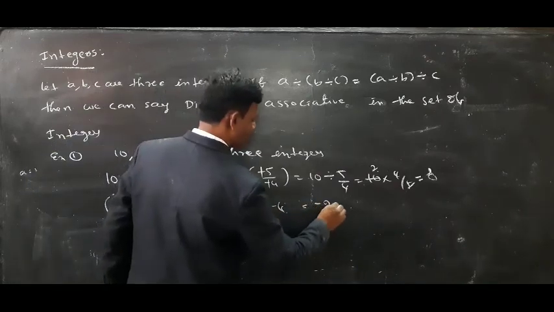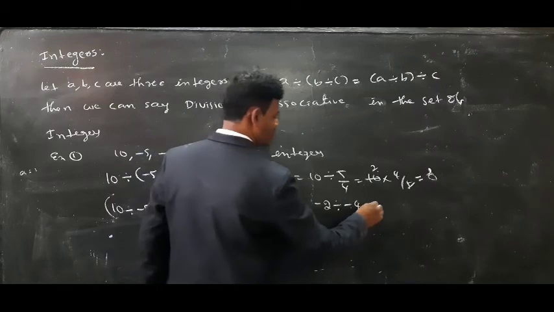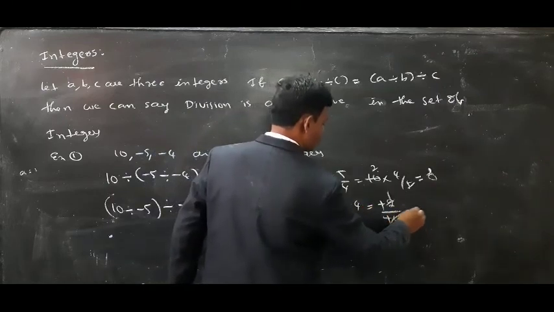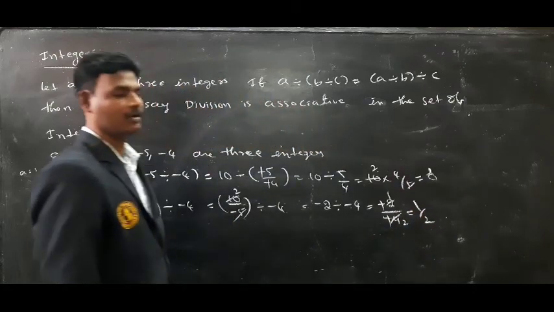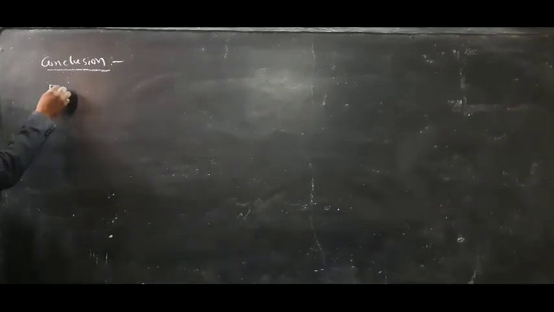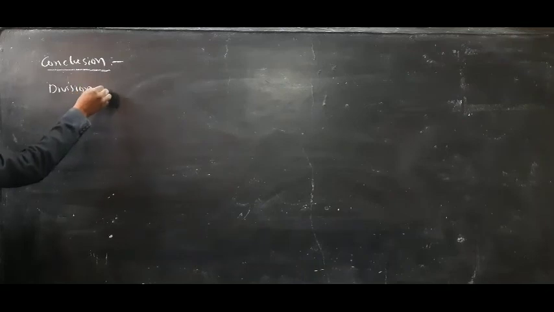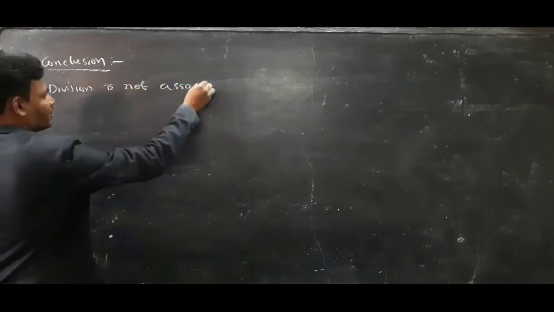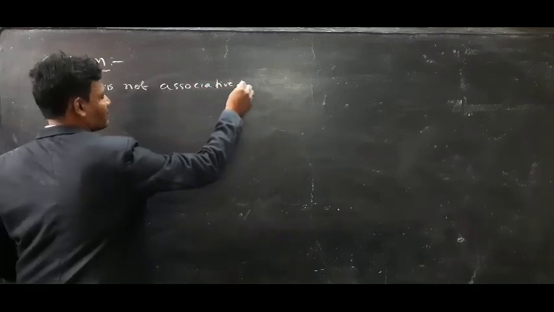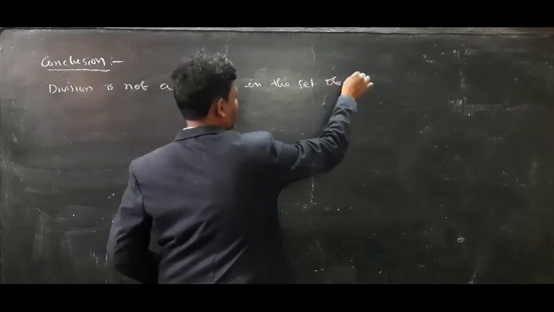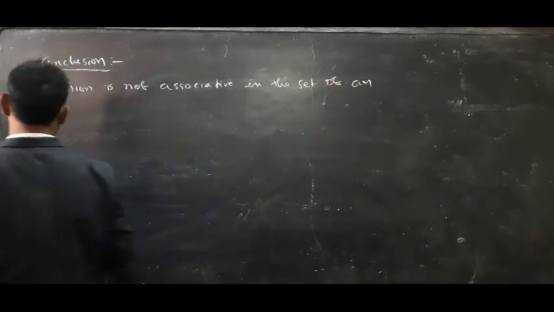So it is minus 2 divided by minus 4, is equal to minus 2 by minus 4. Minus minus cancel. 2 ones are 2, twos are 4, is equal to 1 by 2. Here both results are not equal. Conclusion. Division is not associative in the set of integers.